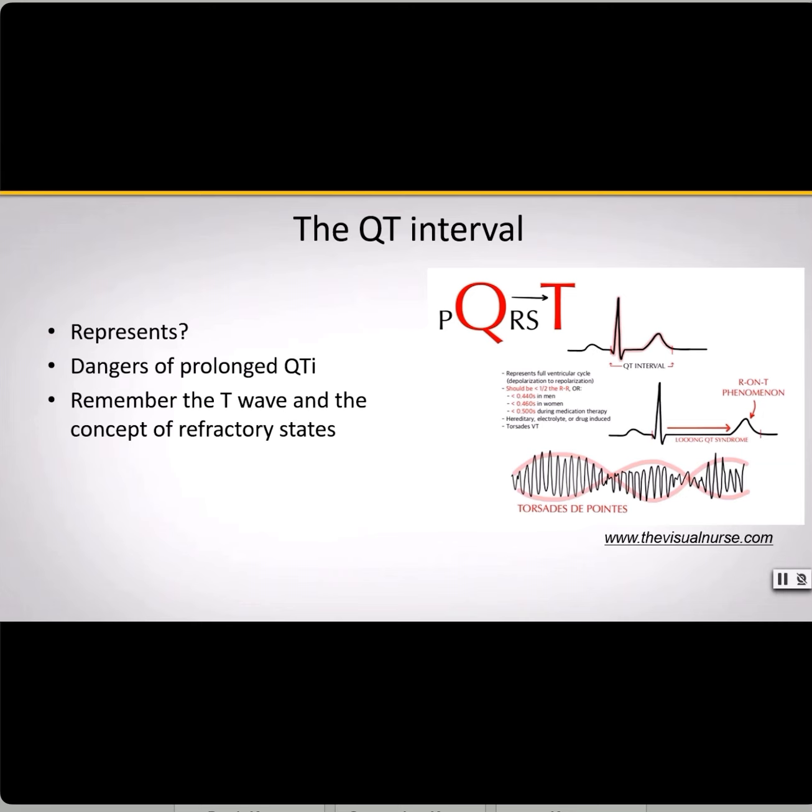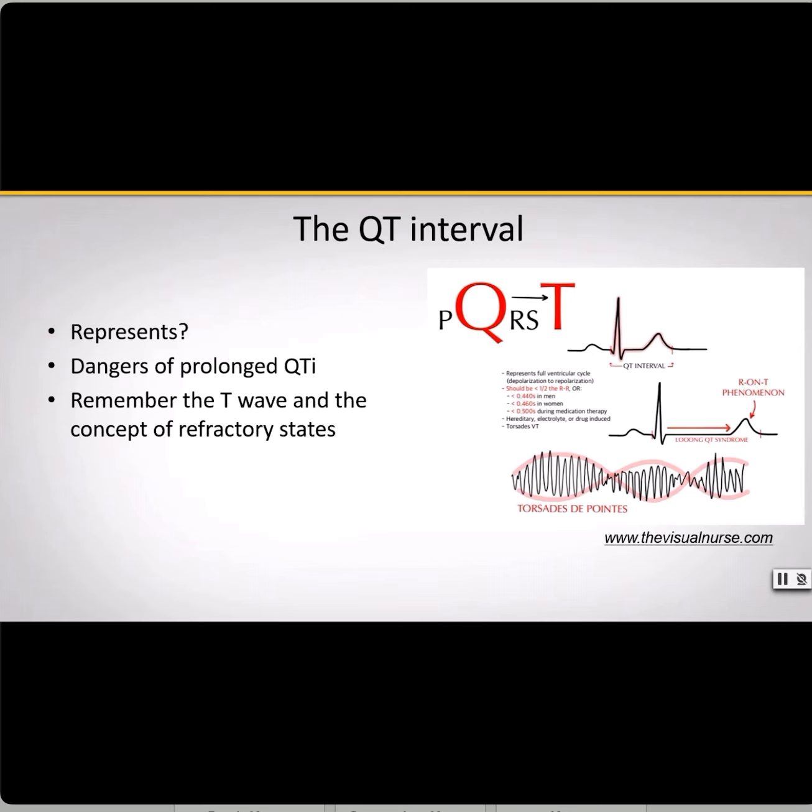using serial ECGs. Now, if you notice a QT interval that's approaching or exceeding 0.5 seconds or half a second in these patients, you should definitely notify the provider. If left untreated, long QT syndrome predisposes patients to a potentially lethal form of ventricular tachycardia known as what? Torsade de pointes, right? We talked about it a couple slides back.